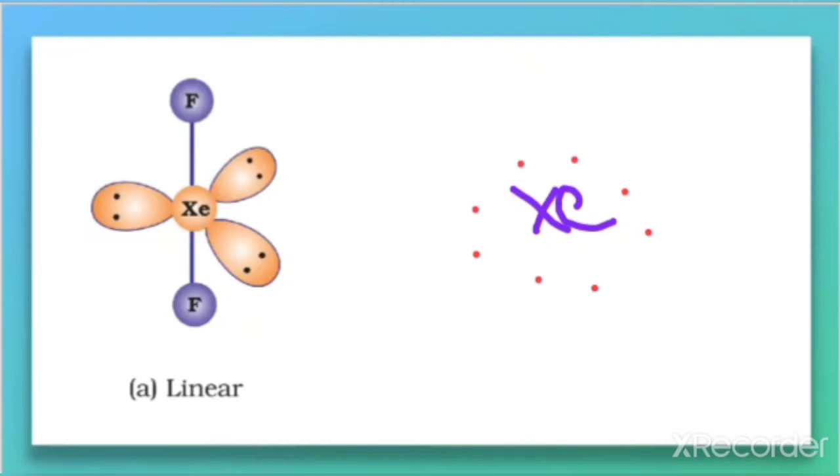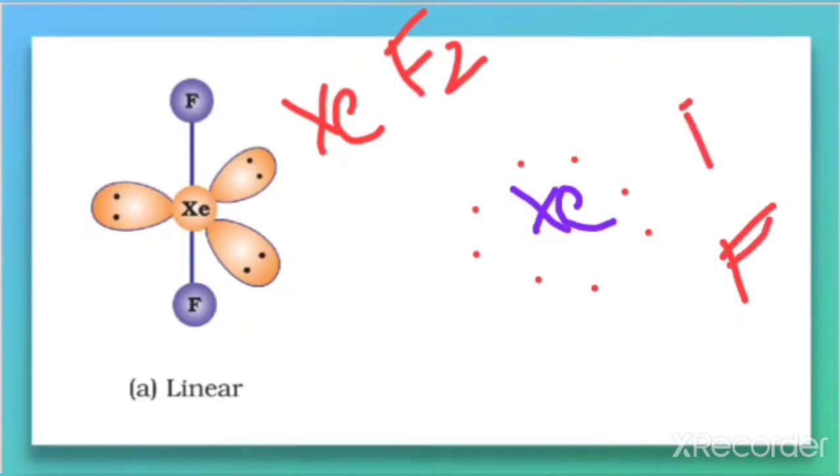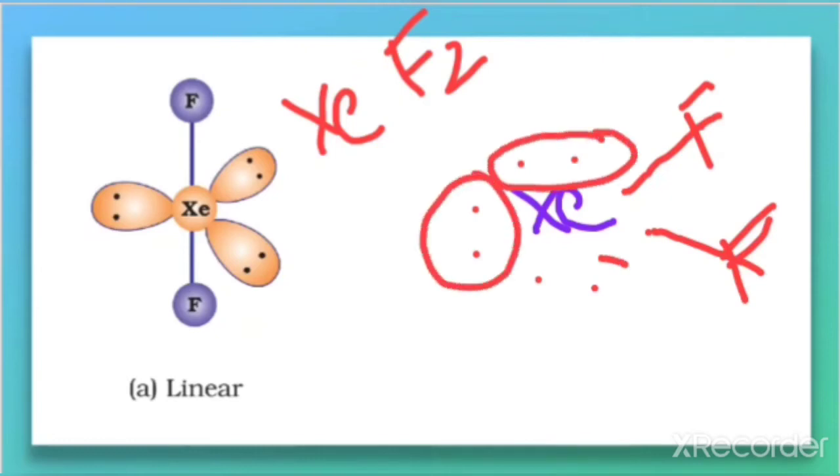So the number of electrons in the outermost shell is 8. In XeF2, 2 fluorines are there. So you make 2 terminals. One electron makes a bond with one fluorine, and one more electron makes a bond with the other fluorine. Now count the number of electrons remaining as lone pairs: 1 here, 2 here, 3 here.